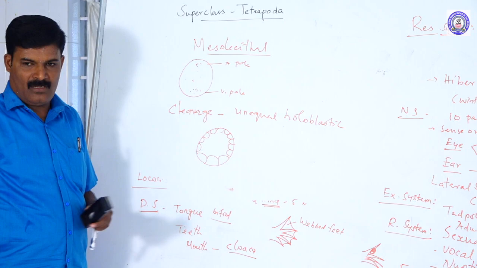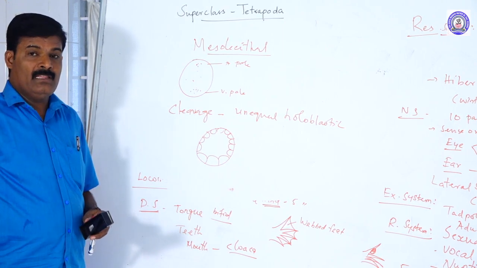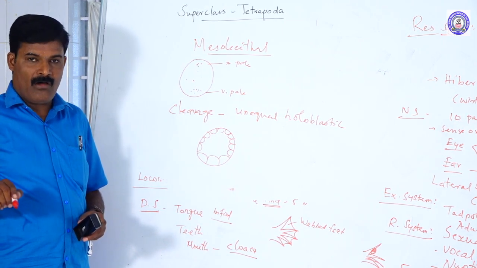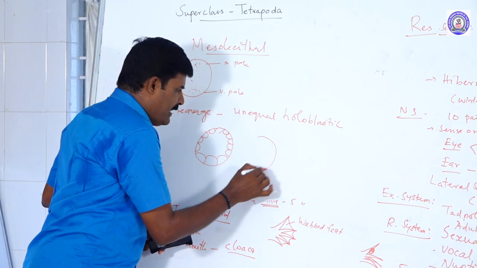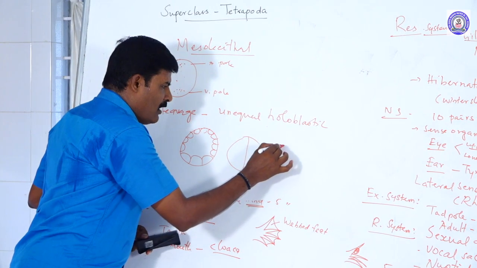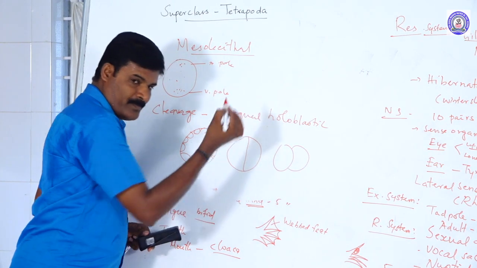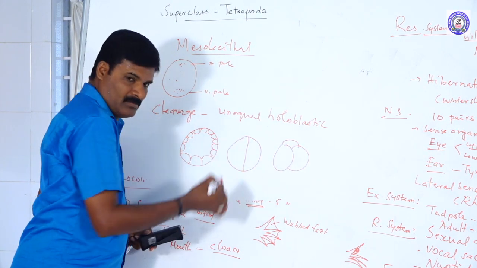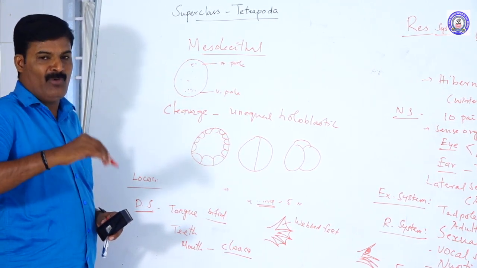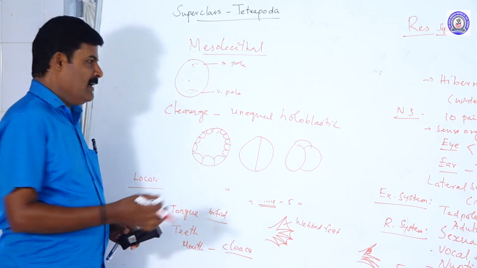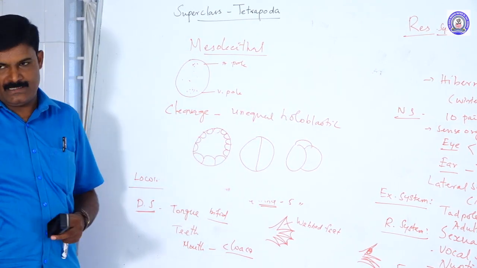This is called unequal. Holoblastic means what? The cleavage that occurs on the whole surface of the egg. For example, this egg divides into how many? That is 2. Again it is 4. So on all the surface, the entire egg is cleaved into many cells. Hence it is called holoblastic.